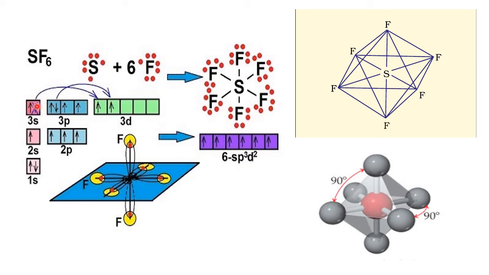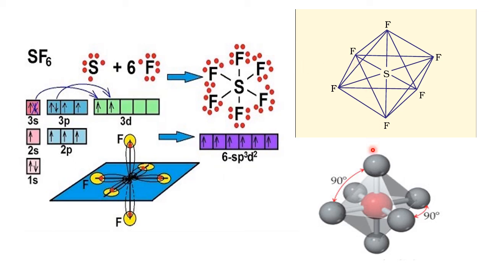So how many orbitals are participating in the bonding? It is 1, 2, 3, 4, 5, 6: one s orbital, three p orbitals, and two d orbitals. It is called sp3d2. So six sp3d2 hybrid orbitals are formed for the sulfur atom, and each fluorine gives one electron to these six sp3d2 hybrid orbitals, and this is formed here. This is like a square plane, with one above the plane and one below the plane. If you join all the vertices, you get this shape.